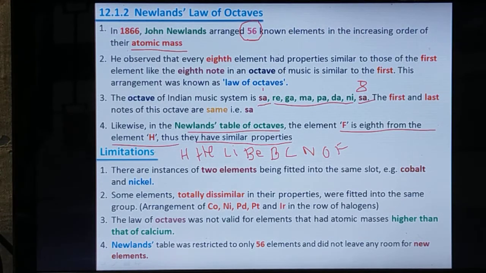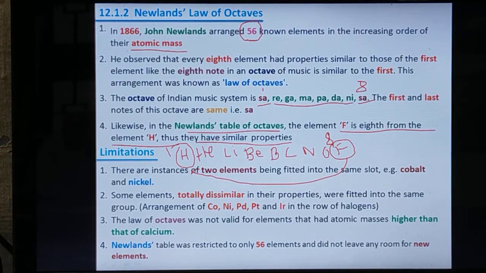So here the hydrogen element and the fluorine element have the same property, because in the same row, this is the first element, this is the second element, and this is the eighth element. So we have to arrange fluorine under hydrogen. In such a way, he arranged the elements by increasing order of atomic masses, 8 elements together as a set. This is called the law of octaves.